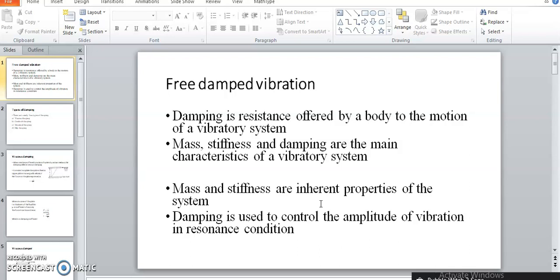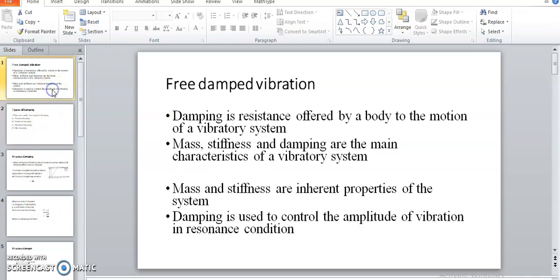Damping plays a significant role in controlling that amplitude in resonance condition. We will go through how damping controls the amplitude in resonance condition in detail in the post vibration topic.